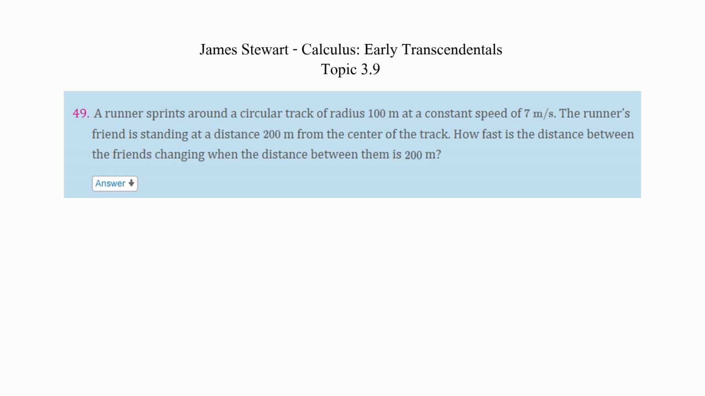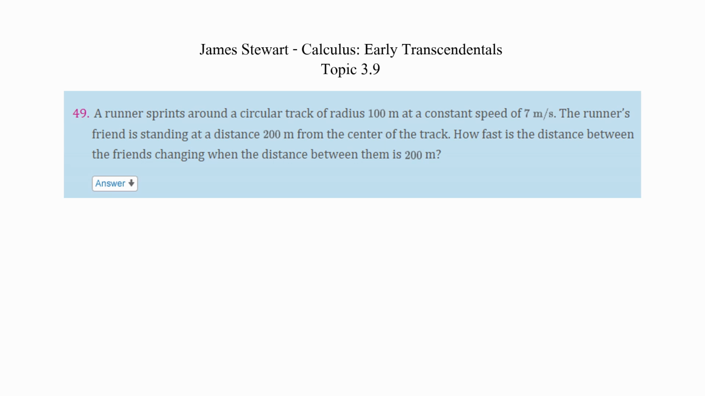Today we'll be going over question 4.9 from James Stewart's Early Transcendentals, topic 3.9. It goes as follows. A runner sprints around a circular track of radius 100 meters at a constant speed of 7 meters per second. The runner's friend is standing at a distance of 200 meters from the center of the track. How fast is the distance between the friends changing when the distance between them is 200 meters?